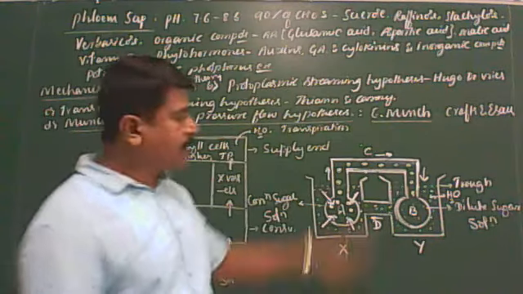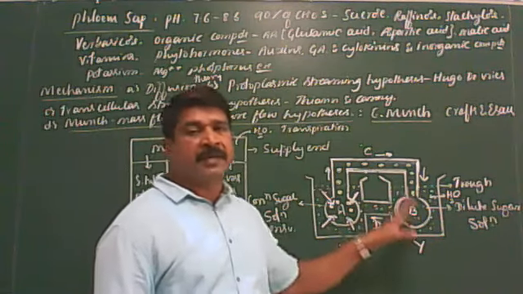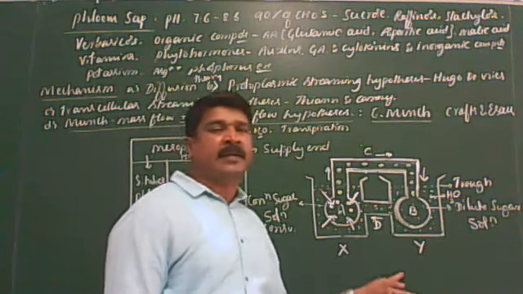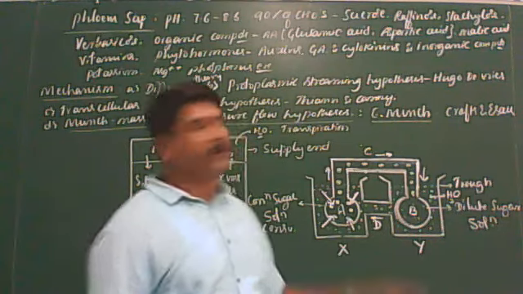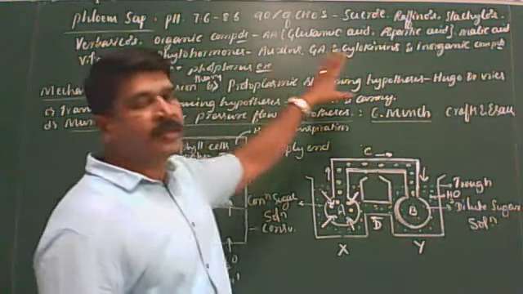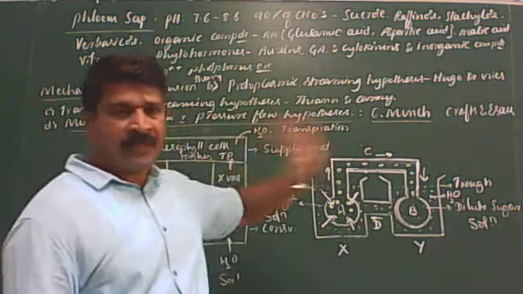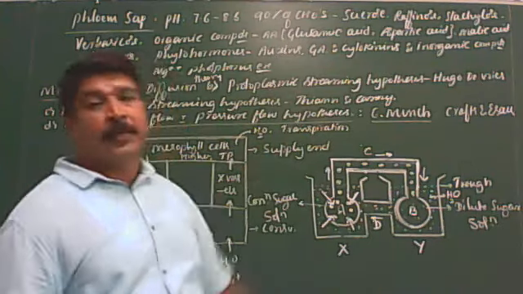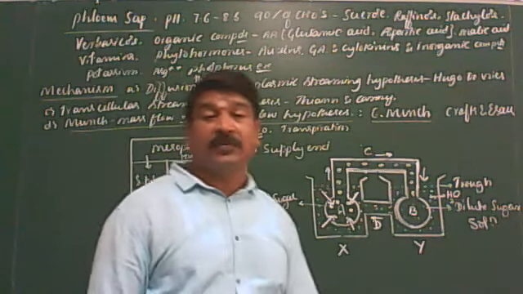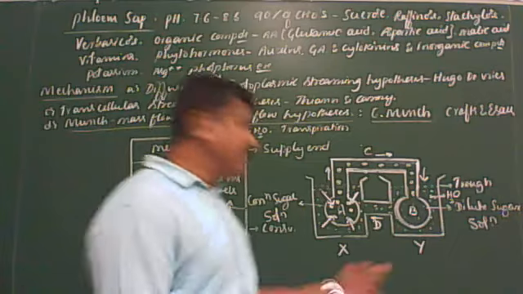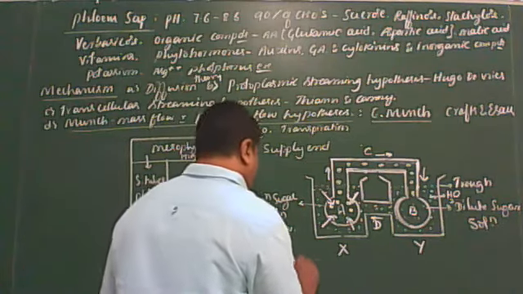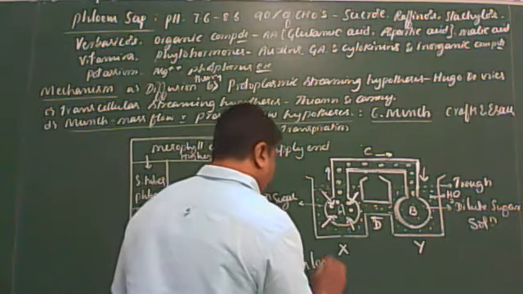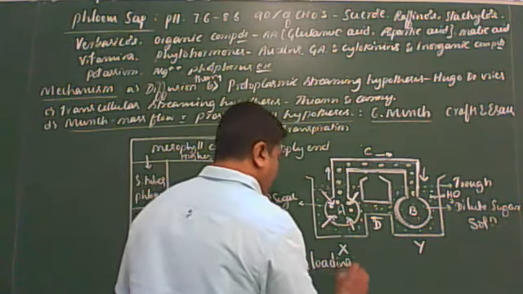Clear? So despite these three demerits, it is the most widely accepted hypothesis for the translocation of organic solutes when compared to the above mentioned three theories. Clear? So this is the mechanism of translocation of organic solutes. Then here one last heading is there, that is vein loading.